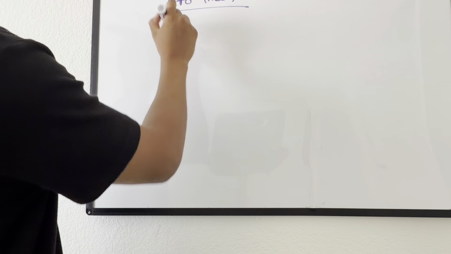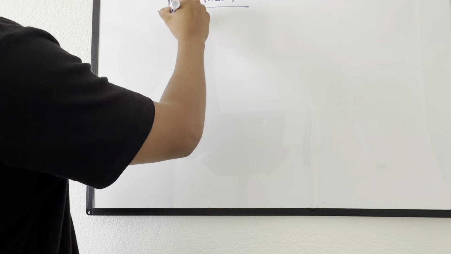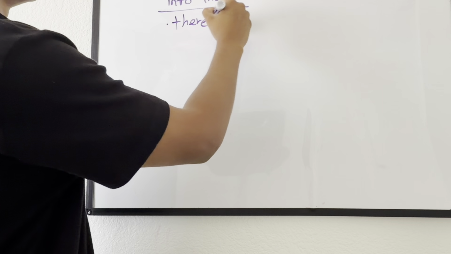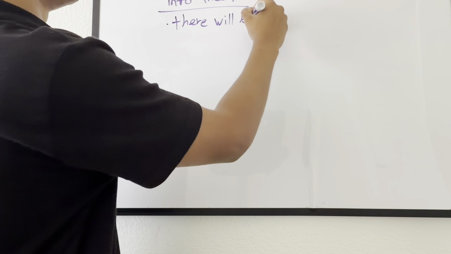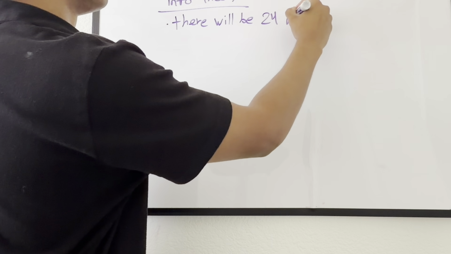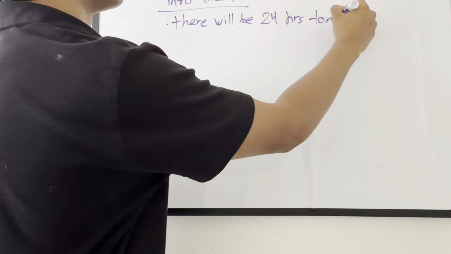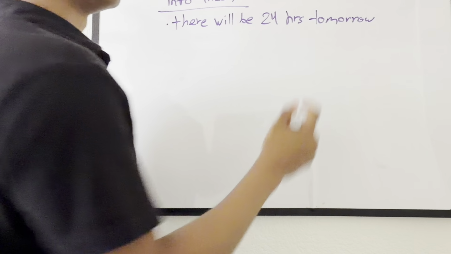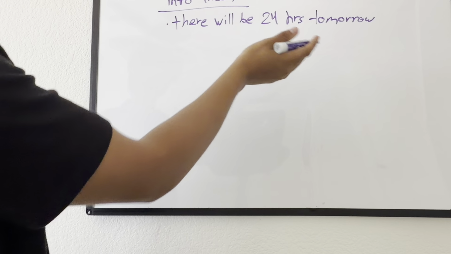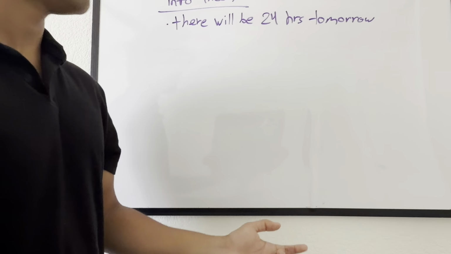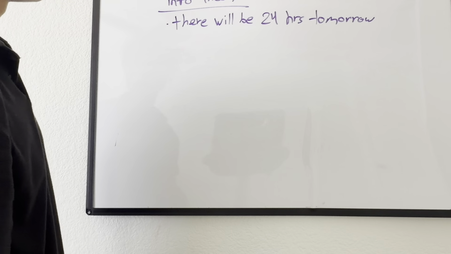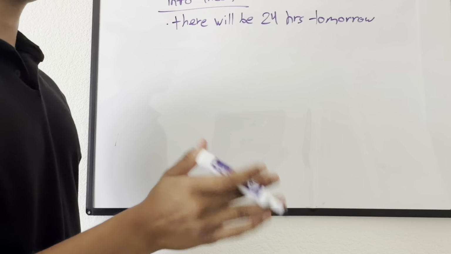One statement could be that there will be 24 hours tomorrow. Okay? That is technically a piece of information. Yes, it's true, there will be 24 hours tomorrow. Now suppose this.